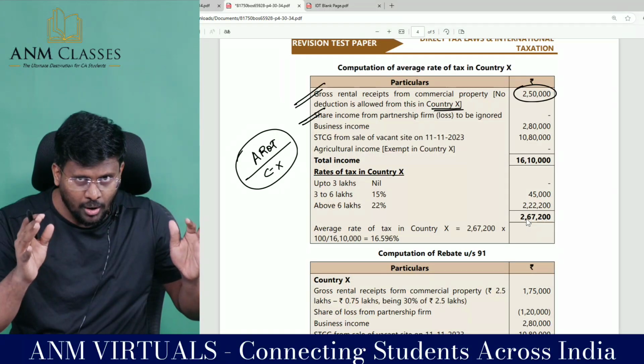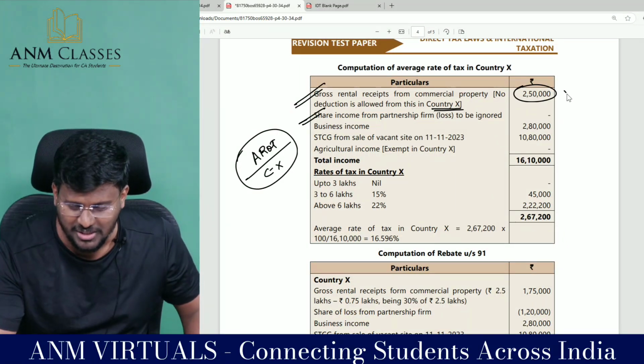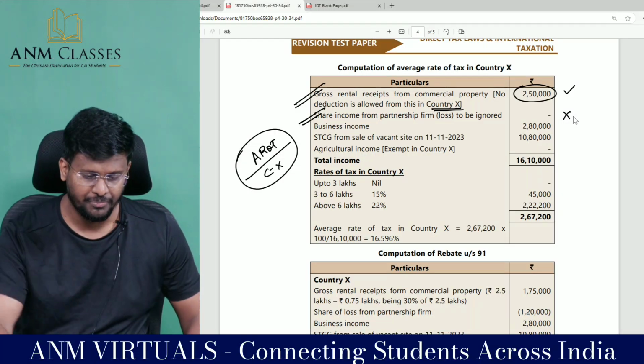So I am now thinking from country X. I am a chartered accountant of country X. So this much is taxable there. This cannot be set off.